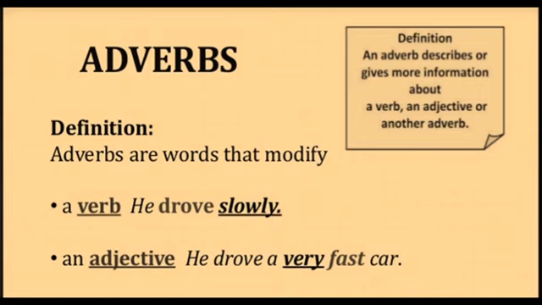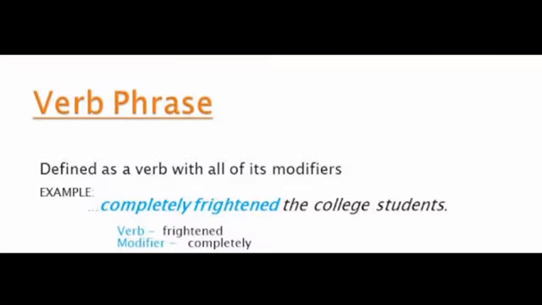Friends, I hope you got the idea of an adverb. We will discuss it later in detail. So here we move back to the idea of verb phrase that we were discussing. Once again, I tell you what I mean by a verb phrase. A verb phrase is a group of words consisting of the verb of the sentence and its modifiers like adverb.